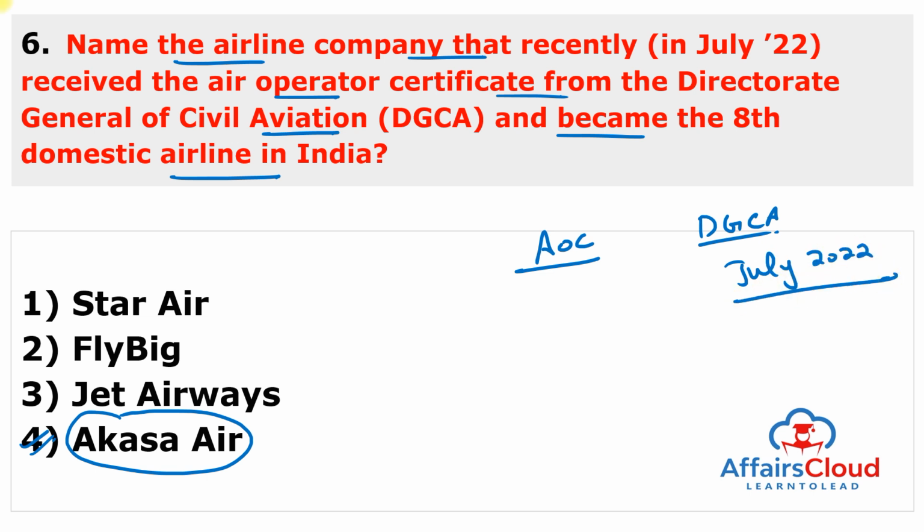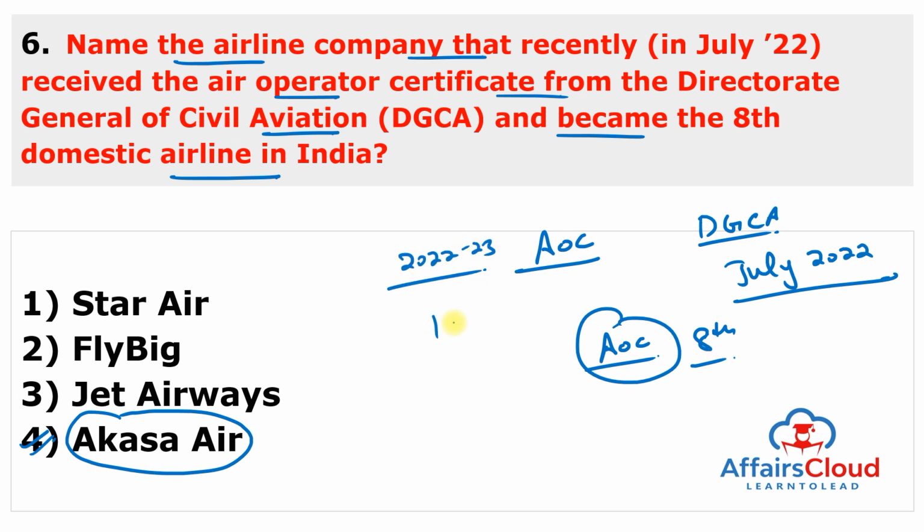Now we are in August, it means they have already started flights, and the Air Operator Certificate or AOC from India's aviation regulator will make it the 8th domestic airline, not counting regional airlines. By the end of 2022-23, the airline will have 18 aircraft, and thereafter will add 12 to 14 aircraft every 12 months, and this will make up its order of 72 aircraft to be delivered over a period of 5 years.